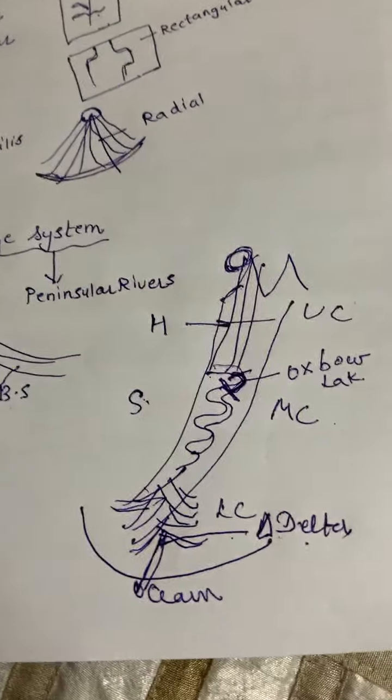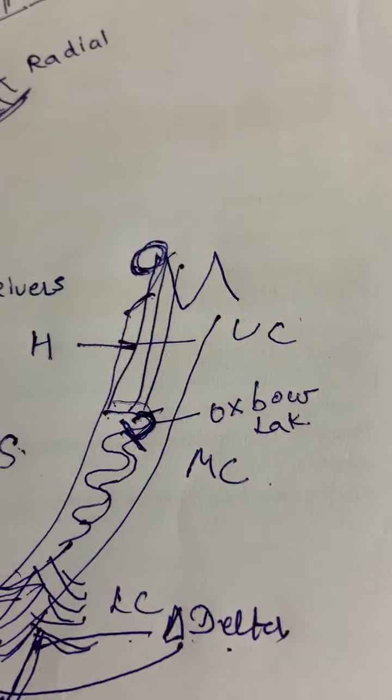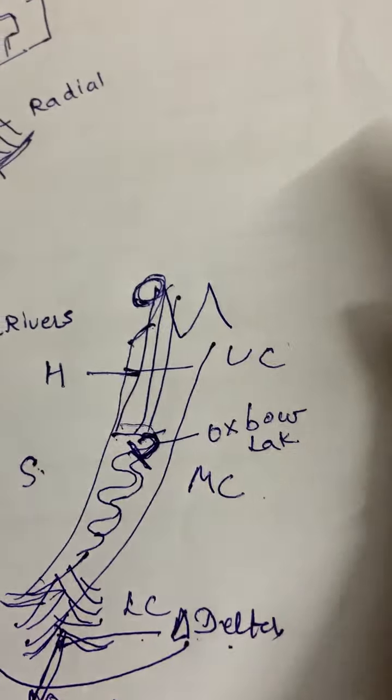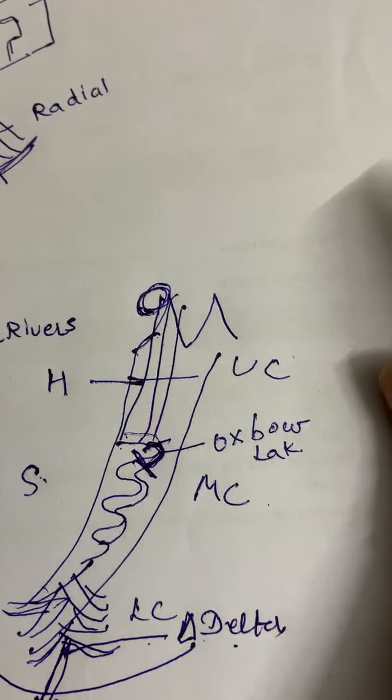A delta is a very fertile land, very good from an agriculture point of view.